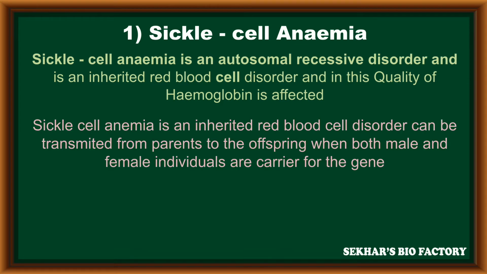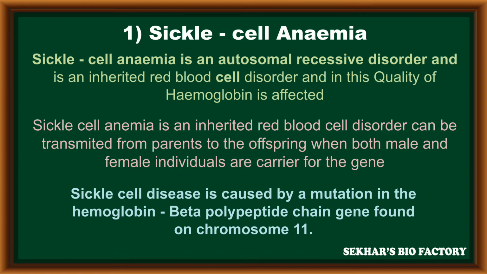It can be transmitted from parents to offspring when both male and female parents act as carriers for the disorder. Sickle cell disease is caused by mutations in the hemoglobin gene, especially the beta polypeptide chain gene, and this gene is found on chromosome 11. It is an autosome.